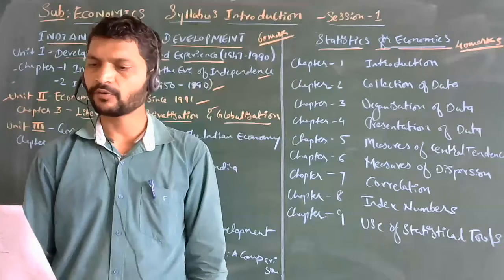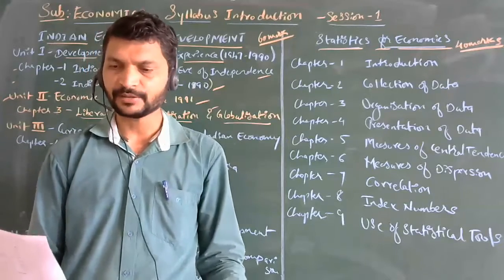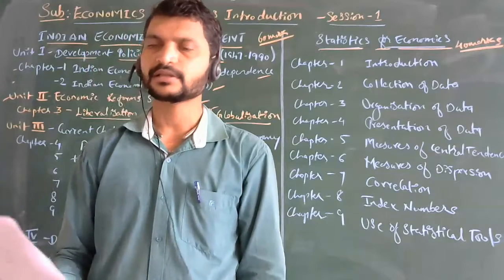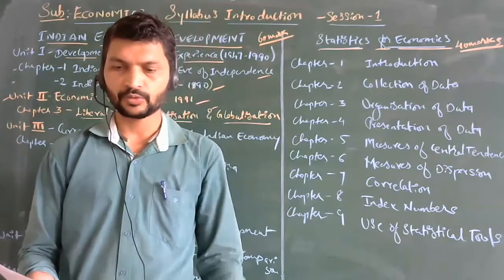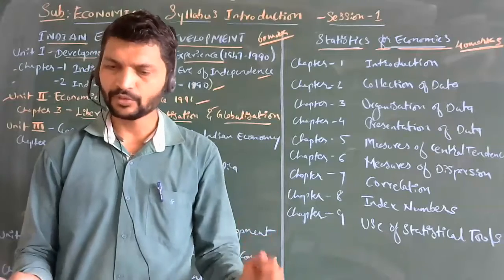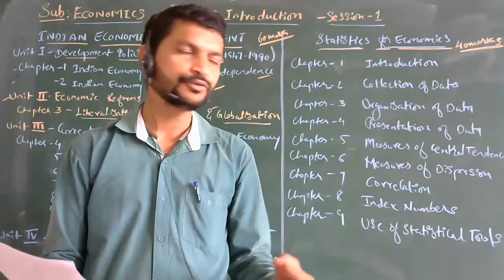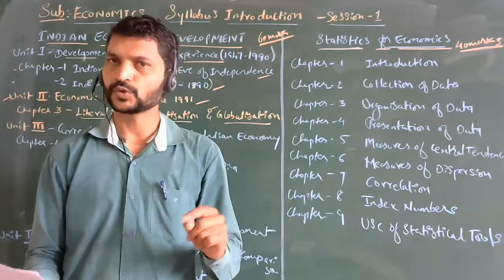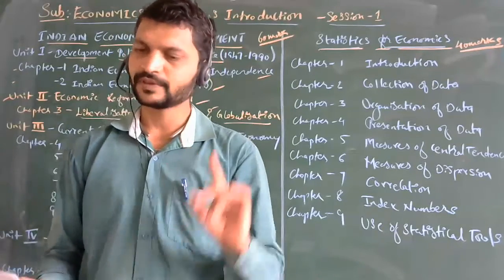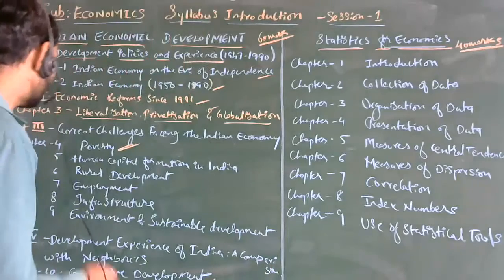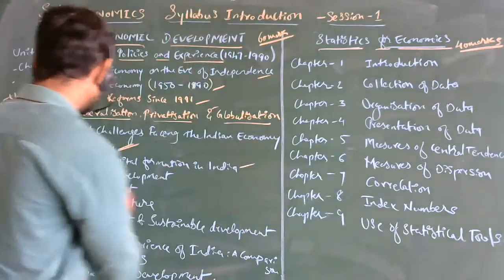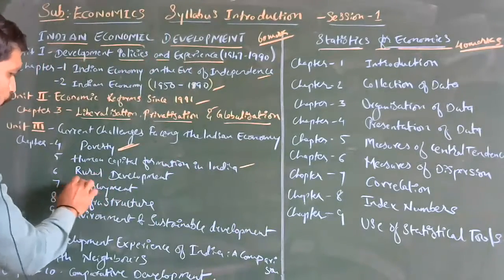Then the state of human capital formation in India. Then the education sector in India, we are going to see in human capital formation. Then one more, the sixth topic, further prospects in the future, what all things we can do, that we are going to see from the fifth chapter. Then after this fifth chapter, we'll be discussing rural development.